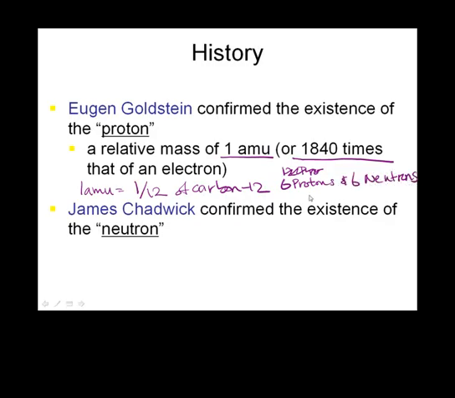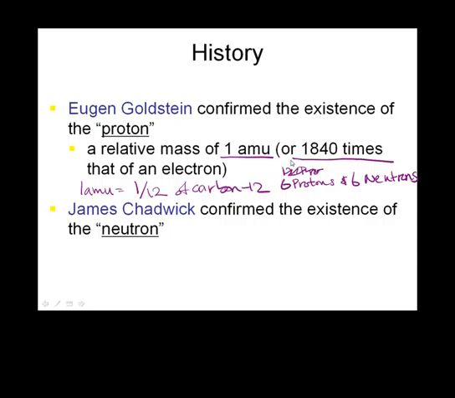Considering that, they arbitrarily came up with this SI unit, 1 AMU, equal to 1/12 of a carbon-12. But they realized, oh wait, these protons and electrons should weigh 6 AMU, but it doesn't. It weighs 12 AMU.